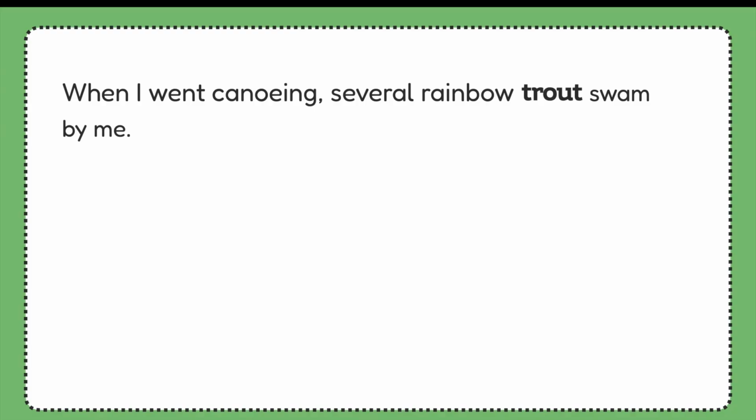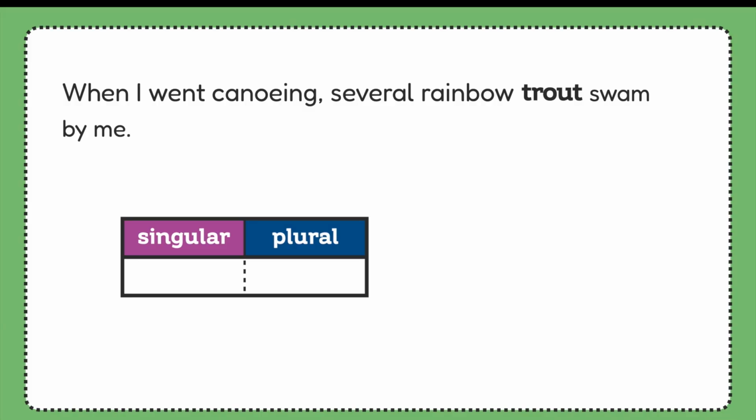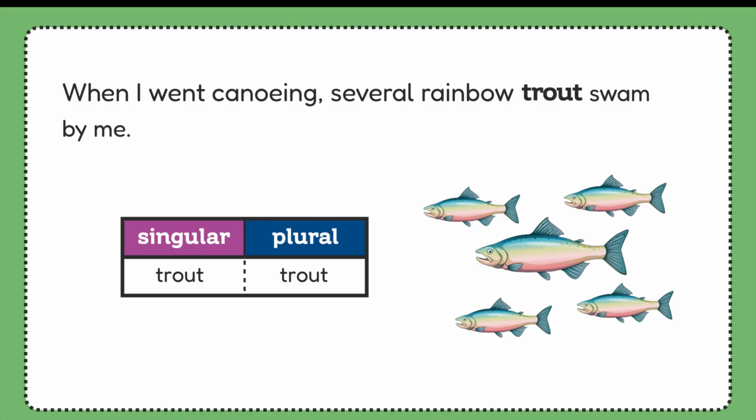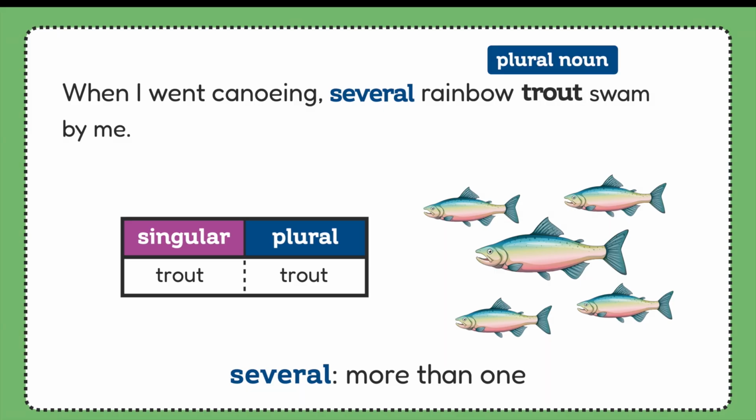Take a look at this sentence. When I went canoeing, several rainbow trout swam by me. Is trout singular or plural? I think trout is one of those irregular nouns whose spelling doesn't change at all when it goes from the singular to the plural form. It's spelled T-R-O-U-T either way. So we need to look for clues in the sentence to help us. Do you see anything that tells us if we're talking about just one trout or more than one trout? How about this word? Several tells us that more than one trout swam by. So in this sentence, trout is a plural noun. Awesome work! Let's try one more.